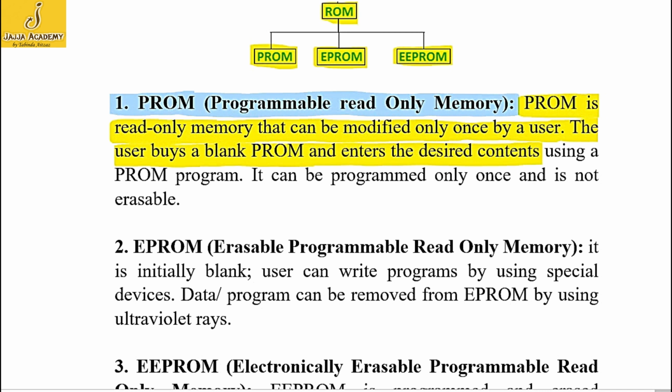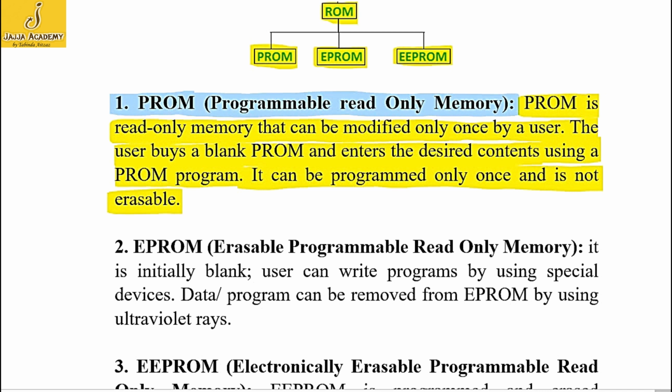Contents means data or instructions using a PROM program. But it can be programmed only once. And once the data is written on the PROM, it cannot be erased. It is not erasable. So the user or manufacturer has to write very carefully. If any error occurs during writing process, then the error cannot be removed later on because user cannot erase the data once written on the PROM.